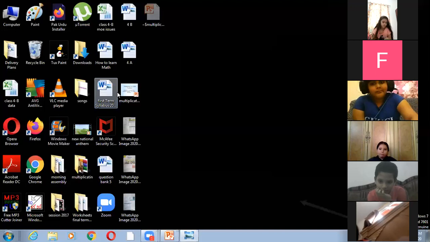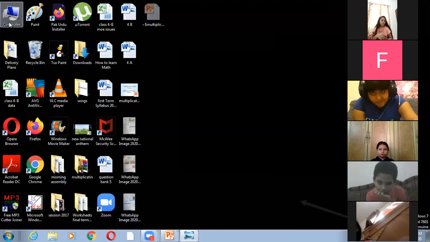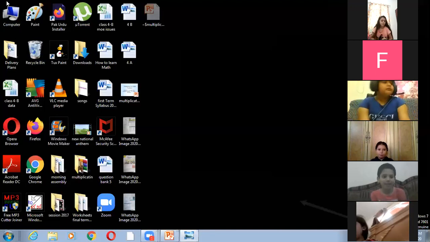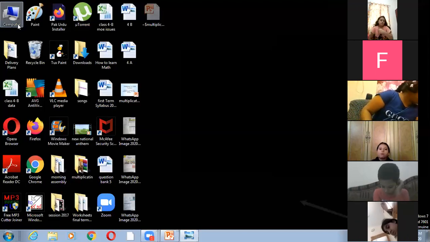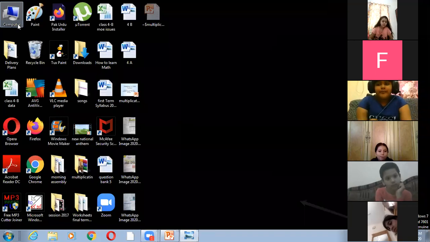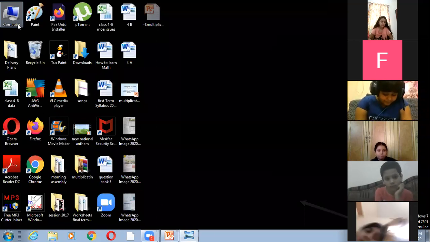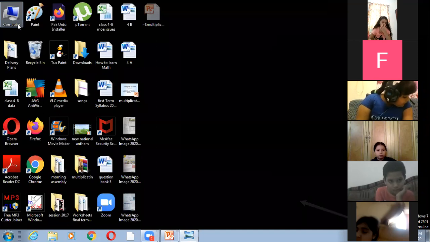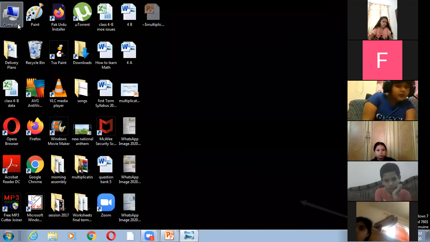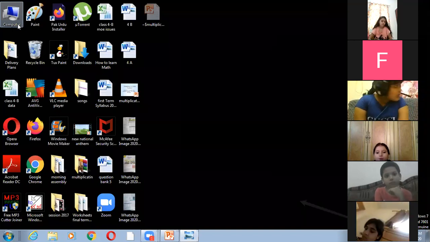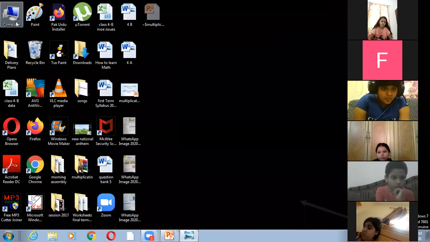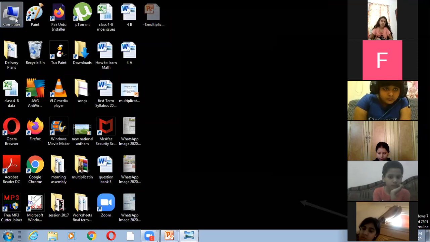Next is the computer icon. What is a computer icon here? The first computer icon you can see on my screen. Whatever is stored on your computer is accessible from the icon called computer. Anything that you save in your computer, you can see it, you can access it, you can open it, you can change it, you can delete it by using the computer icon.